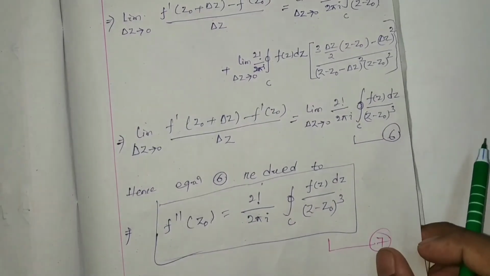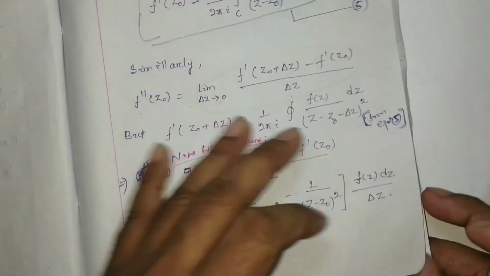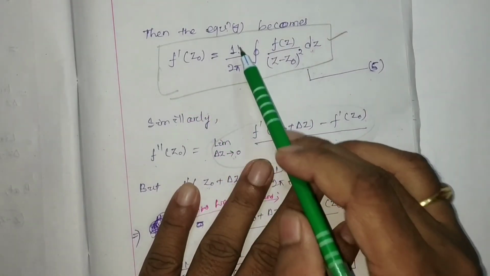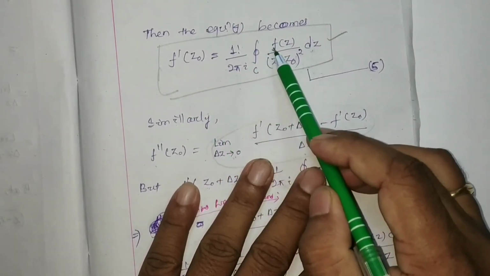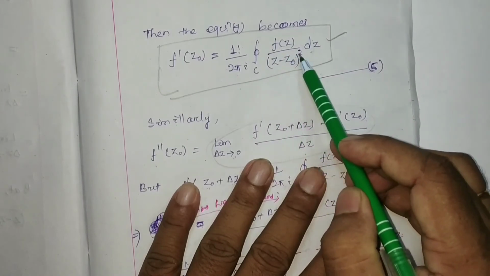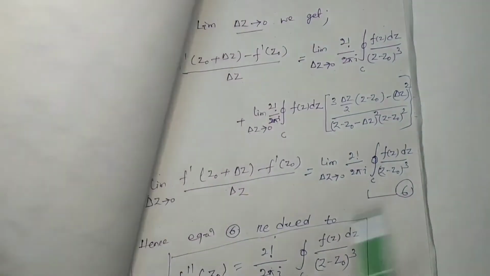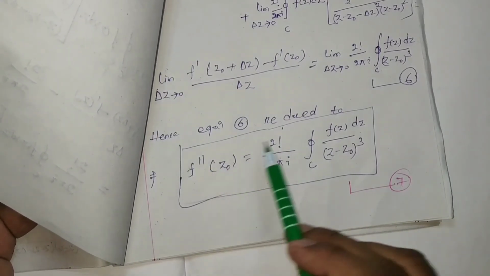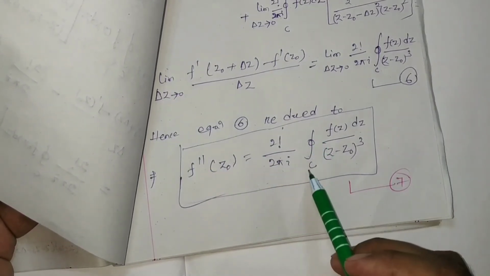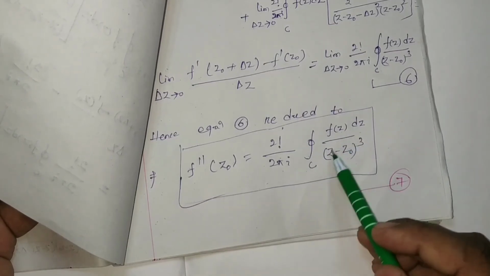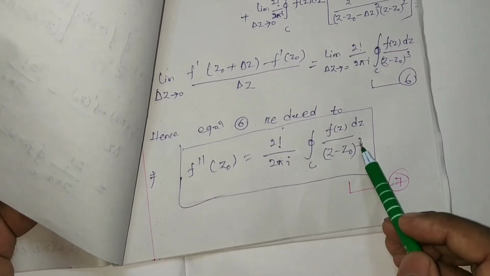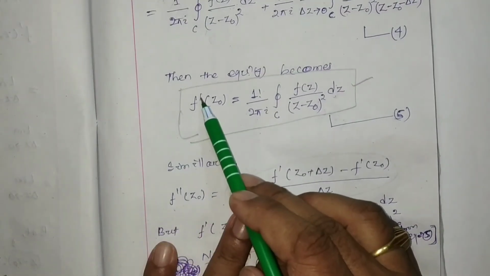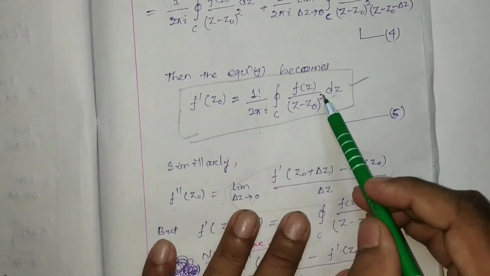So from equation number 5 we found f dash z0 equal to 1 factorial by 2 pi i closed integration f(z) by (z minus z0) square dz. For f double dash we found 2 factorial by 2 pi i closed integration c f(z) dz by (z minus z0) to the power 3. So here 2 means here 3, and here first derivative means it is a square.